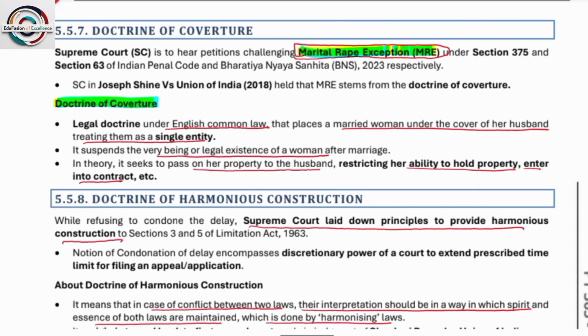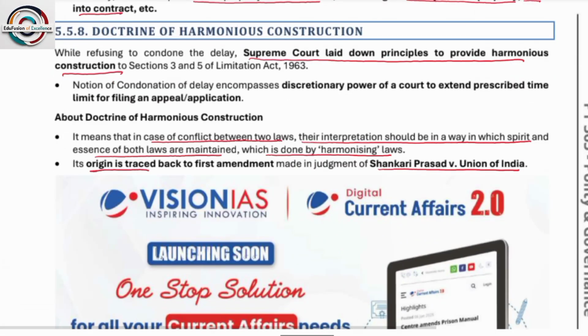Doctrine of coercion. So what is the doctrine of coercion? It is a legal doctrine under English common law that places a married woman under the cover of her husband, treating them as a single entity. So under the doctrine of coercion, a woman who has been married to a man will be treated as a single entity, under the name and fame of her husband. It suspends the very being of the legal existence of a woman after marriage. In theory, it seeks to pass on the property to the husband, restricting her ability to hold property and enter into a contract.